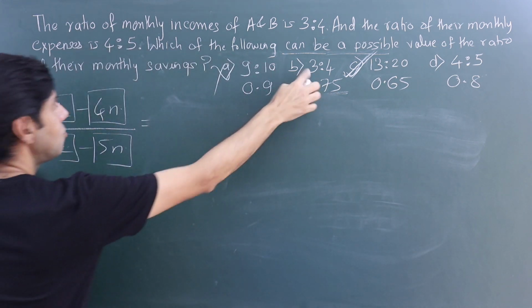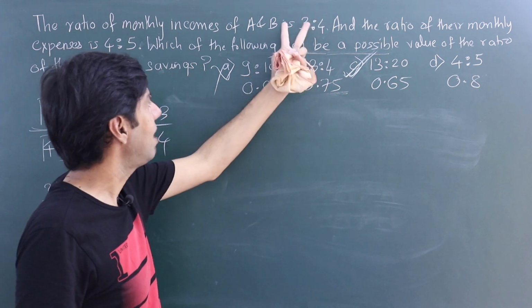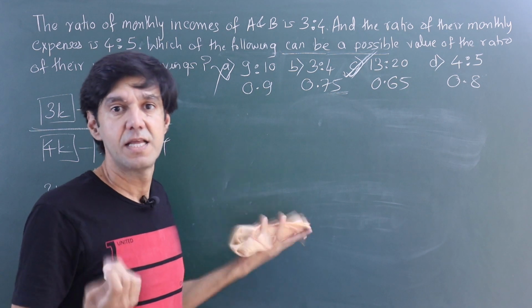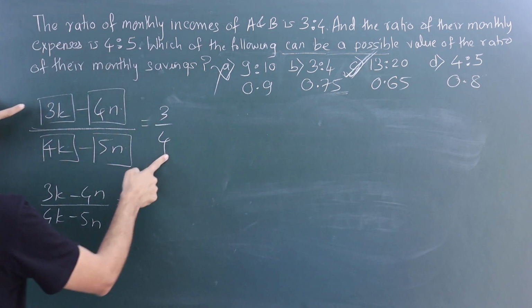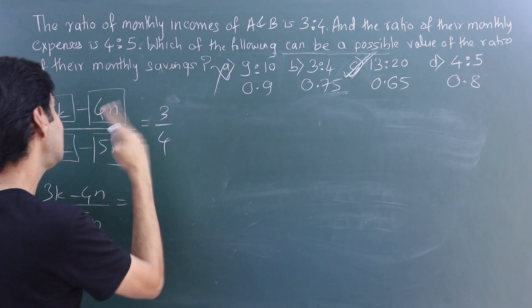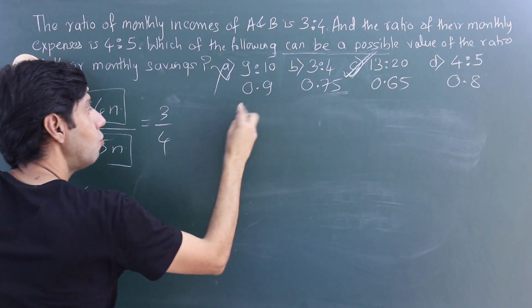Tell me if this ratio is equal to 3/4. We have done that earlier also. When will the income be same as savings? The ratio only when the expenses are 0. If you want, do it. 4 3s are 12, 4 3s are 12. So the k and k will cancel out. This is minus 16 and this is minus 15. So it goes on to the other side.